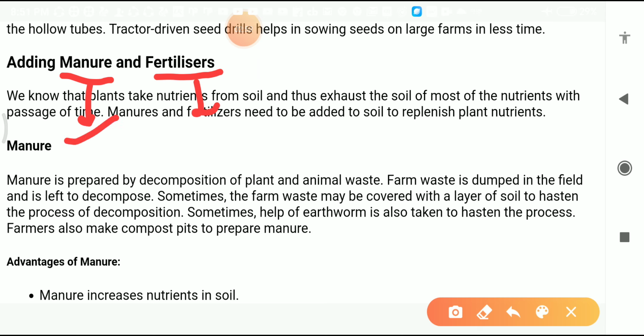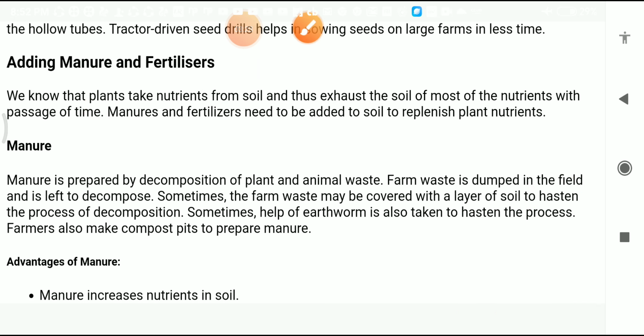Manure, how is manure made? Manure is prepared by the decomposition of plant and animal waste. Decomposition means to decompose plant and animal waste. Farm waste is dumped in the field and is left to decompose. Sometimes the farm waste may be covered with a layer of soil to hasten the process of decomposition. Hasten means to speed up the process. Sometimes the help of earthworms is also taken.